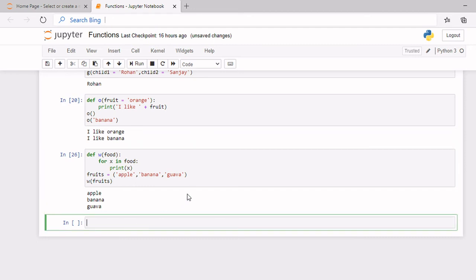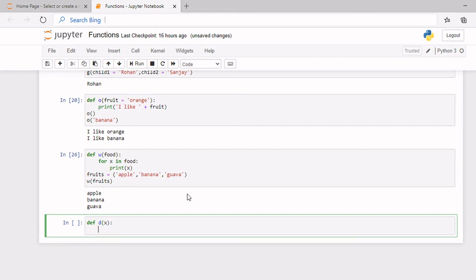Okay, now I will be teaching the return statement in a function. So for that you need to create a function. I mean, first we need to name the function, and let the argument be x.